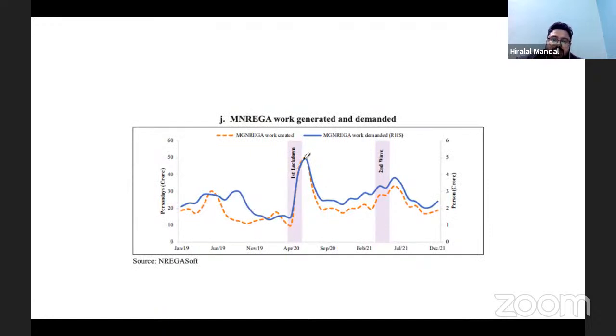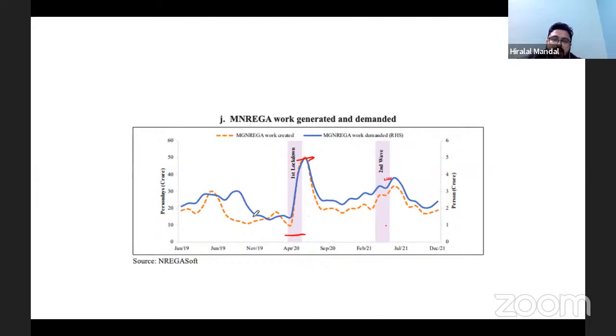MG-NREGA, you can see the demand for MG-NREGA has gone up during the period of the pandemic. During the period of lockdown, you can see the demand for MG-NREGA went up. A similar thing happened in the second wave as well. So that's what you can see. And there is a demand